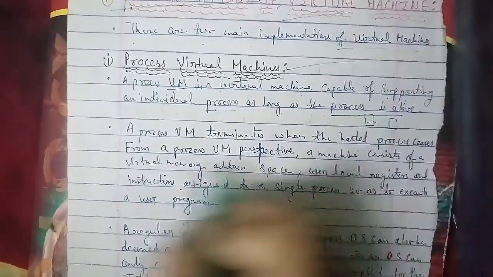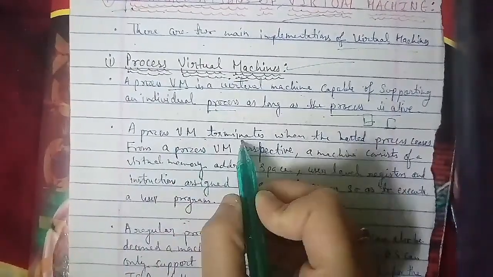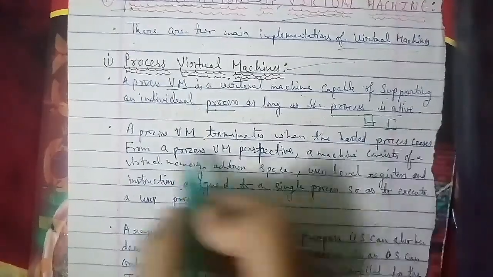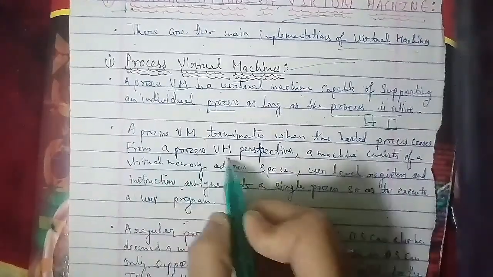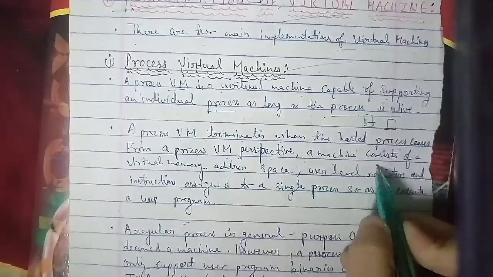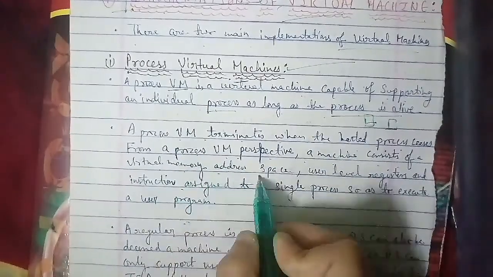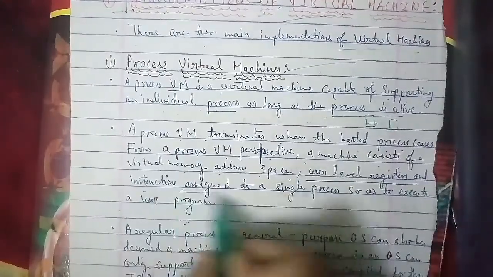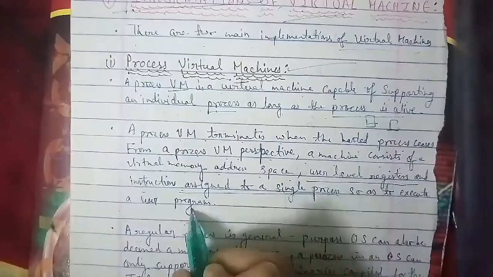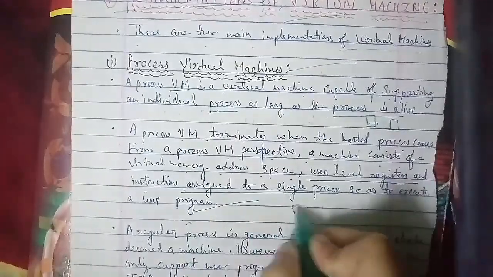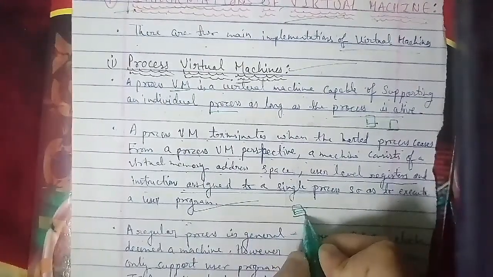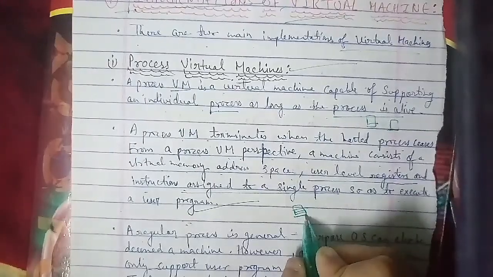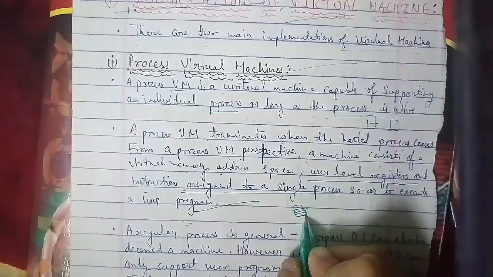When a user codes a program to access the process virtual machine, it transits to that particular hosted process. The machine consists of the virtual machine address space, as well as the user level registers and the instructions that are assigned to the single process to execute that user program. Now moving on with the next point, a regular process in a general purpose operating system can also be deemed a machine.